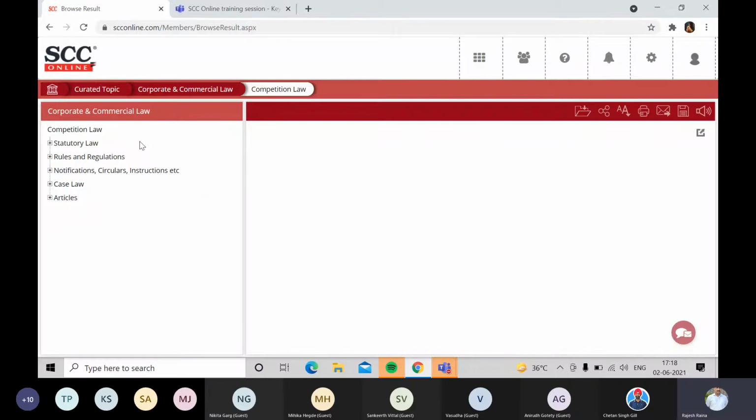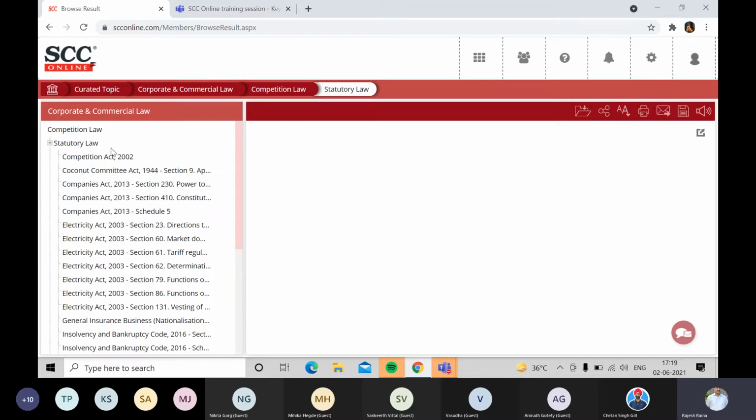Yes, of course, you'll get all those there, meaning the statutory law as well as the rules and regulations, etc. But that will be pertaining to that specific subject matter, that is competition law, number one. And number two, it will have everything in entirety. From there onwards you will have to do your sorting and shortlisting, which has already been done here for you by the editorial team. So let's expand the first one and see what we are talking about.